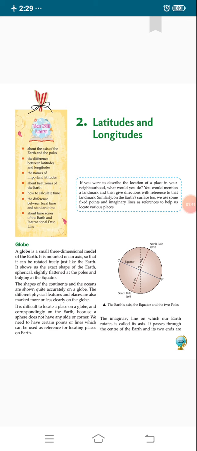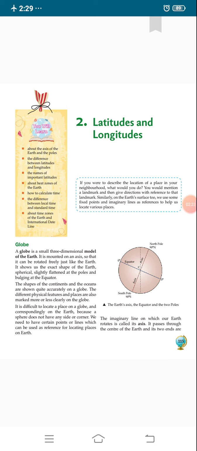All these facts we will discuss in this chapter, and by the end of this lesson you will be able to understand that the axis is the imaginary line on which the planet rotates, and the poles are the two ends of the earth, and latitude is the distance from the equator. It is denoted in terms of north and south. Equator is the most important parallel of latitude. There are four other important parallels of latitude: Tropic of Cancer, Tropic of Capricorn, Arctic Circle and Antarctic Circle.